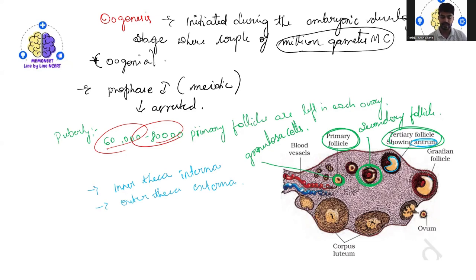Again, what happens? The primary oocyte formation will happen. Now you will see the Graafian follicle development. Once the Graafian follicle development happens, it leads to the primary oocyte.